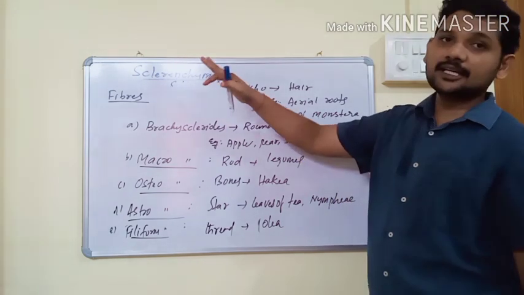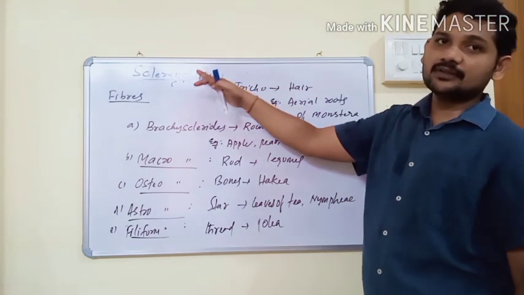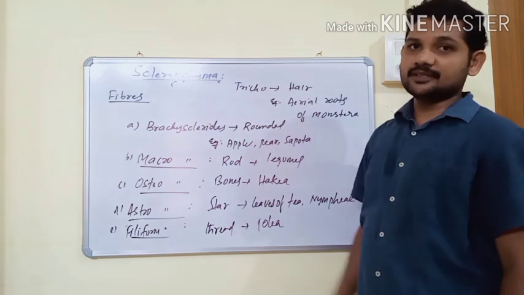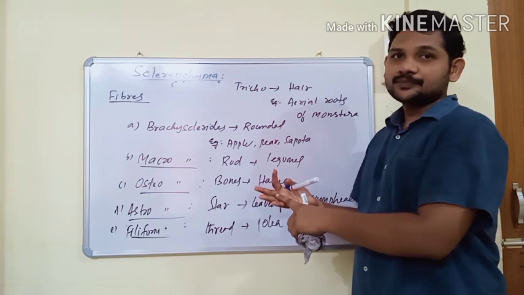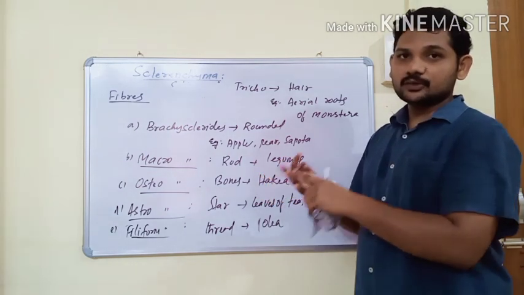So these three types of tissues are categorized under simple permanent tissues. What are the three types? Parenchyma, collenchyma, and sclerenchyma. So from this, the simple permanent tissues are totally completed.